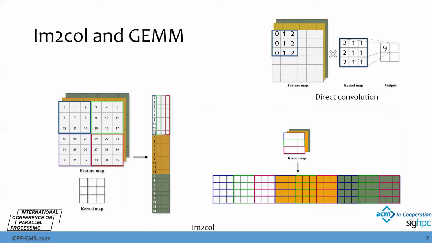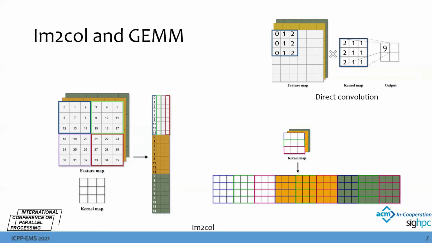Because TVM does not currently support the image column plus GEMM flow, we have to create the new operator, image column, first. And here I will first introduce image column and GEMM.